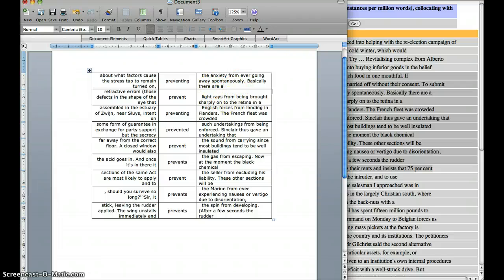And obviously you could add another column before on the left with numbers, so it's easier to refer to which line you're talking about. But that's basically one way of preparing materials for class, adding some questions at the bottom.